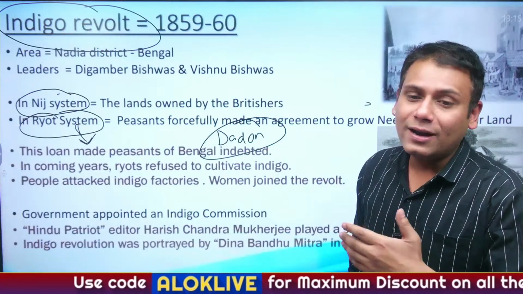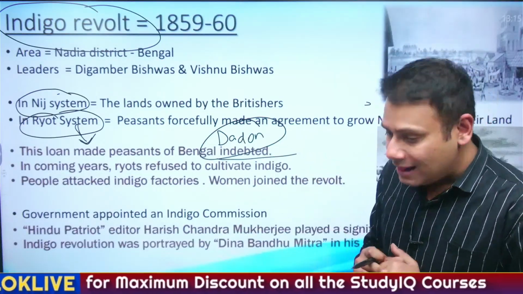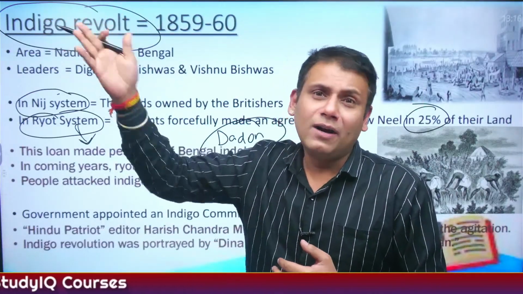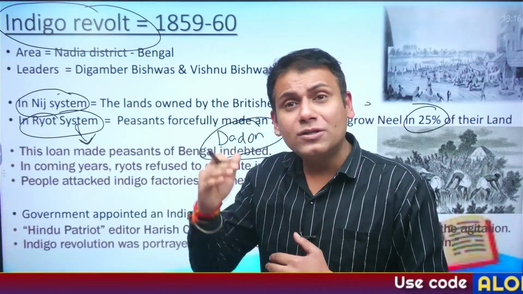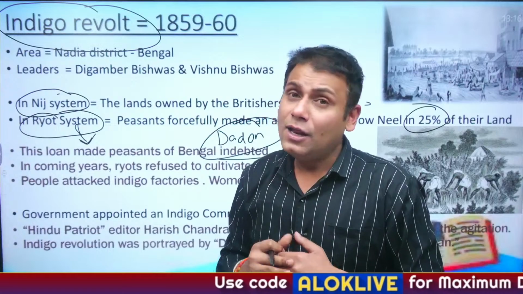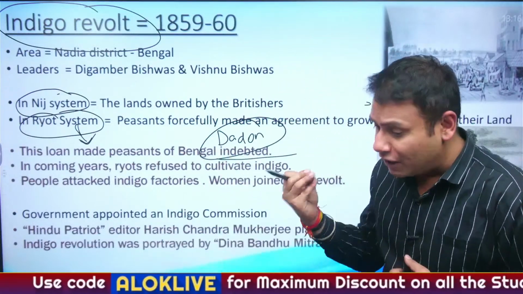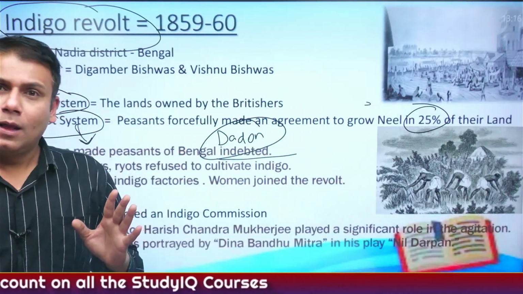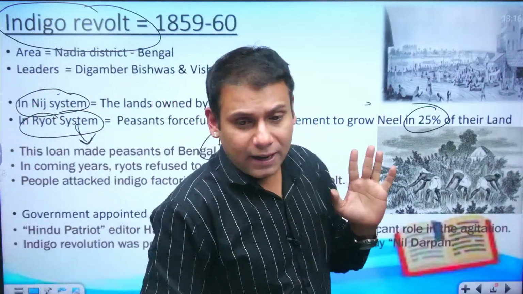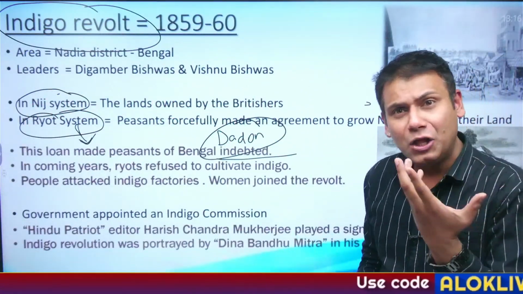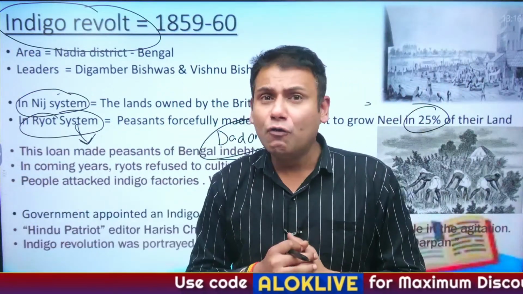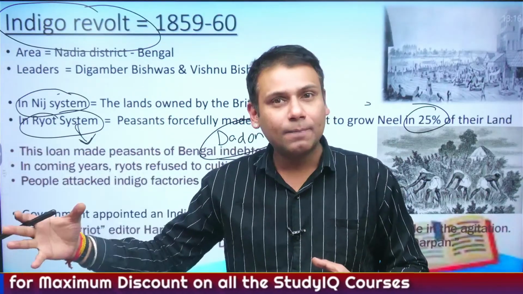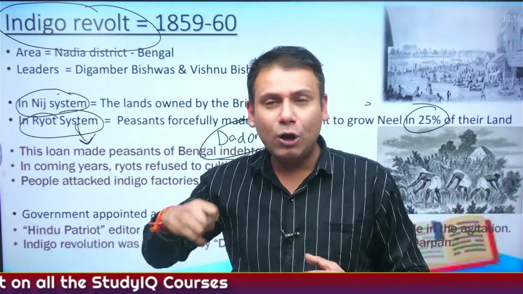Now, the peasants got indebted. Why did they get indebted? In that case, who is going to benefit out of commercialized agriculture? Britishers are going to benefit out of this. And our peasants got indebted because they had to pay back the loans to the Britishers. Now, peasants started revolting against the Britishers. And the revolt began from Govindpur village in Nadia district of Bengal. It is believed that peasants attacked the indigo factory, women were active participants in the movement, and the major role was played by Digambar Biswas and Vishnu Charan Biswas. They were the leaders of this indigo agitation of Bengal.